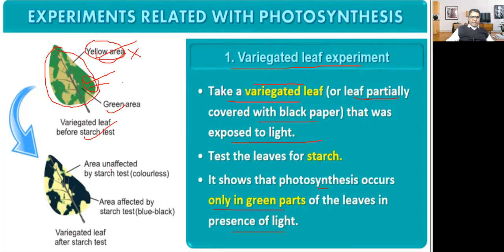These are the areas unaffected by the starch test. They are colorless. Why? Because there is no starch. An area affected by the starch test turns blue black. So wherever starch is there, if you are doing the starch test, that area will become blue black in color. So this is a variegated leaf before the starch test, and this is the variegated leaf after the starch test.